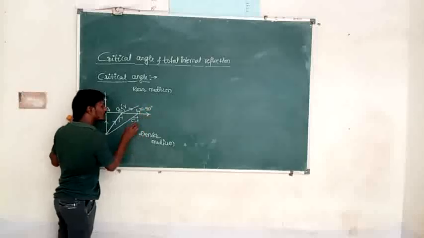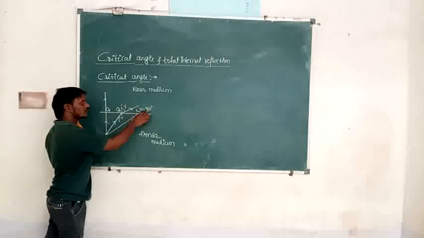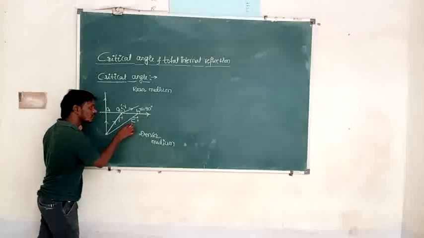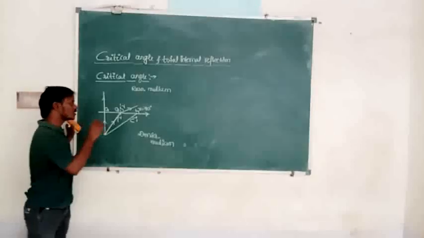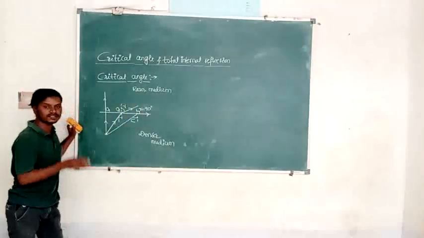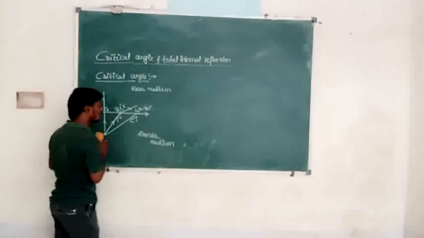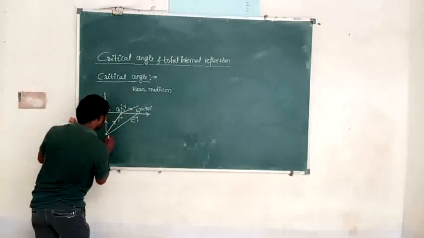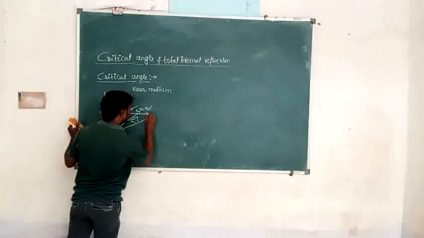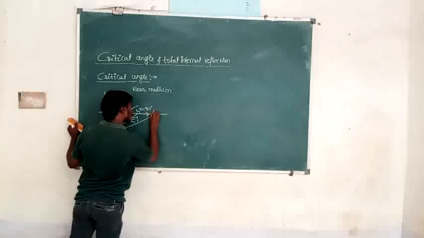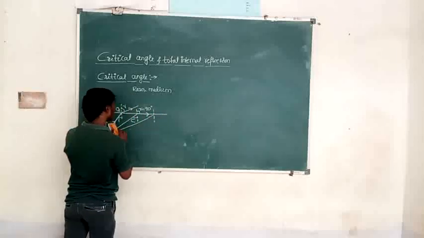So for the particular angle of incidence, the angle of refraction becomes 90 degrees. This particular angle of incidence in the denser medium is called the critical angle. If there is a further increase in the angle of incidence, greater than the critical angle, what happens now?